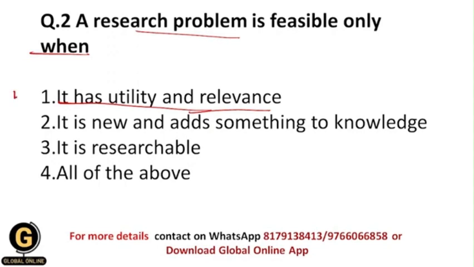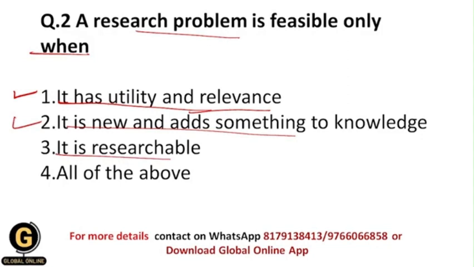So this is the option when we can say that the research problem is feasible. It is new and adds something to knowledge. Yes, the research problem should be new, and it should be original always, and it should add something to our existing knowledge. After that only we say that the research problem is feasible.